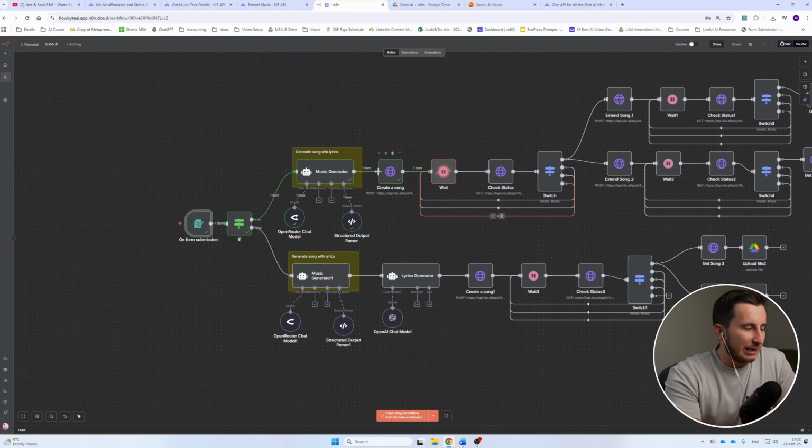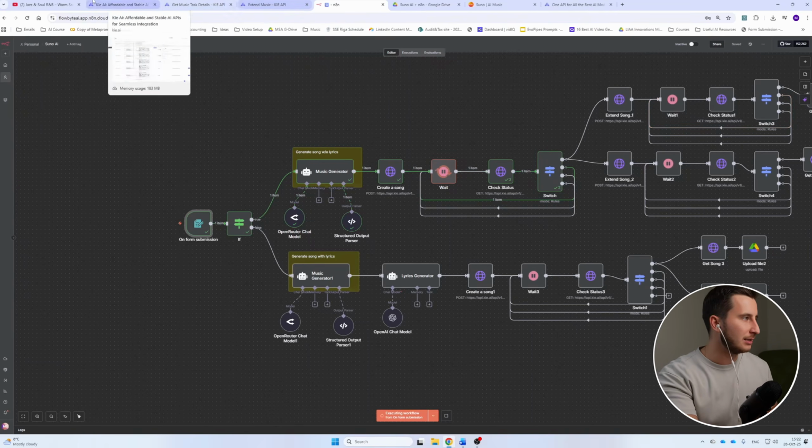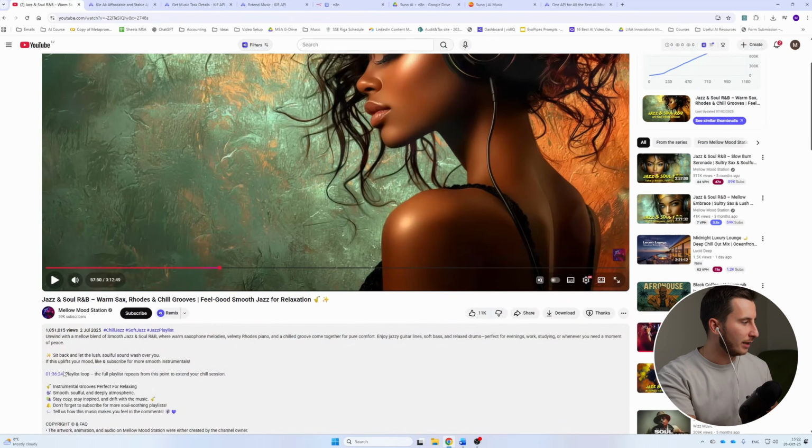This will actually take a while because the first step is gonna generate a song, which will take about 200 seconds or so, and then we're gonna extend the song so it's about 3 minutes long, approximately how it actually is in a radio format. This one is for 3 hours, and it actually has the music going for, I guess, 1 hour and a half, and then it actually repeats itself. So it's about 90 minutes to generate a playlist for 90 minutes.